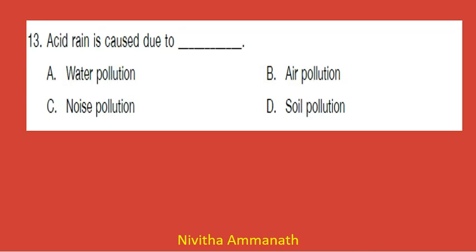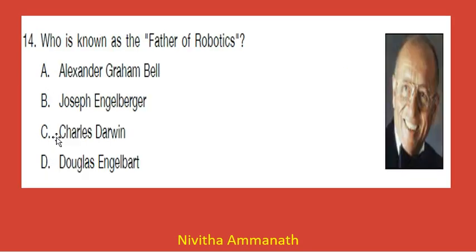Next question. Acid rain is caused due to water pollution, air pollution, noise pollution, soil pollution. Due to air pollution, acid rain is coming. So 13B is the correct answer. Next question. Who is known as the father of robotics? Alexander Graham Bell, Joseph Engelberger, Charles Darwin, Douglas Engelbart. Here 14B is the correct answer, Joseph Engelberger.